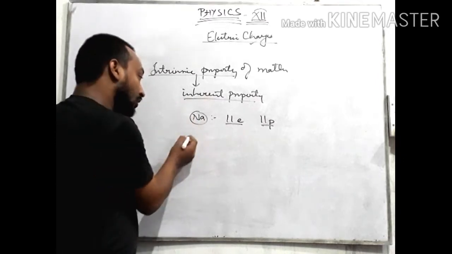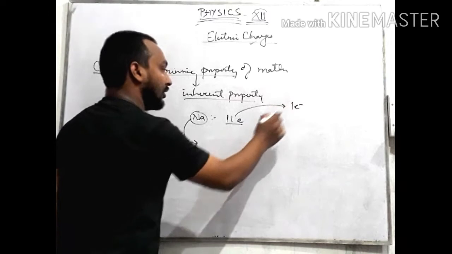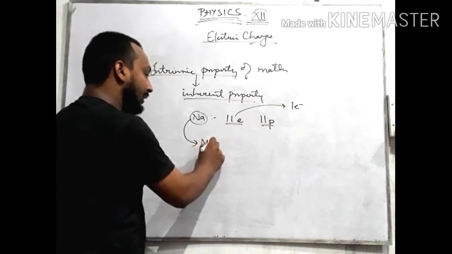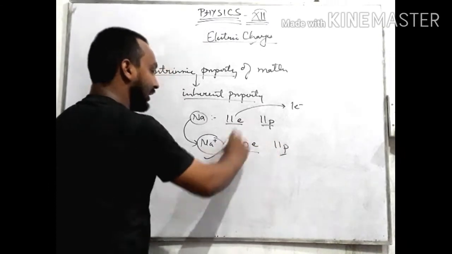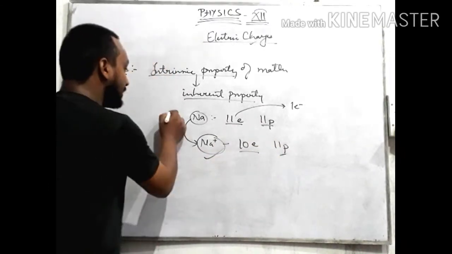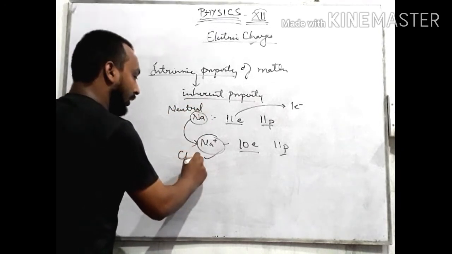Now in order to make it charged, you can take out one electron. When one electron is given away, it forms Na positive, which will have 10 electrons and 11 protons. So you can see that this has formed a charged body. This is a neutral body and this is a charged body.